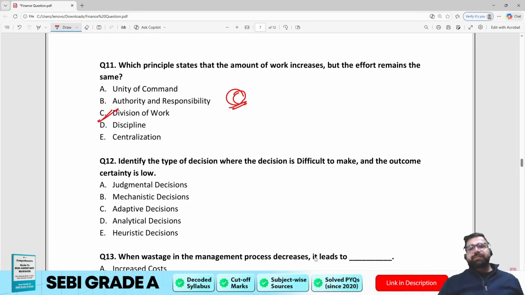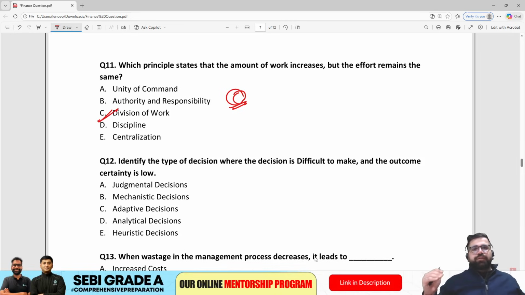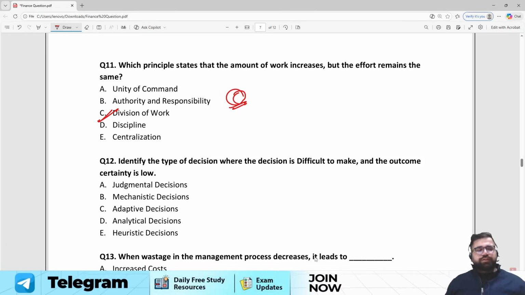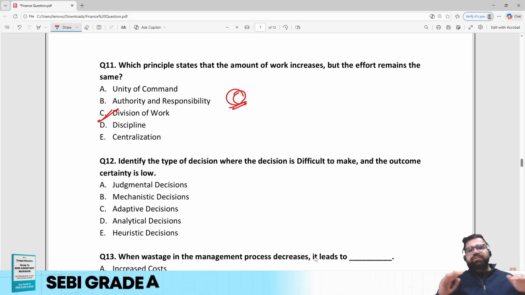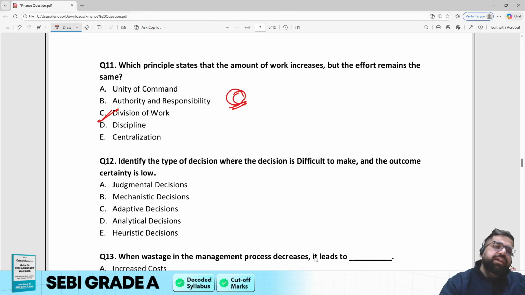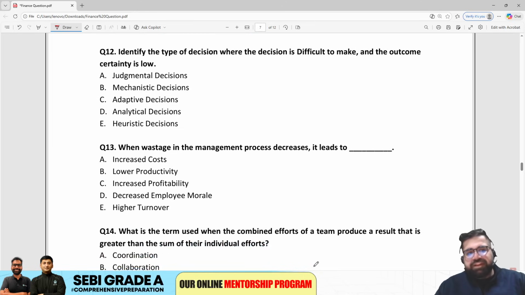Division of work basically means that you divide the work among all the workers, right? But the amount of work will increase. Like if you divide, previously that person was not having any work, so now you are dividing the work equally, so that particular person will now have the work. But the effort will remain the same. Effort will remain the same means what? That I am dividing equally so that nobody has to do more work, everybody has to do the work on par. So the correct answer will be option number C, which is division of work. Right? For question number 11, the correct answer is C.